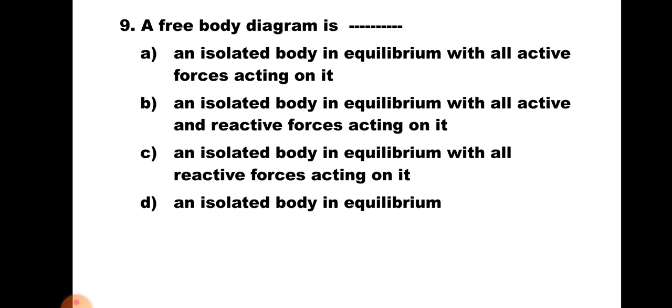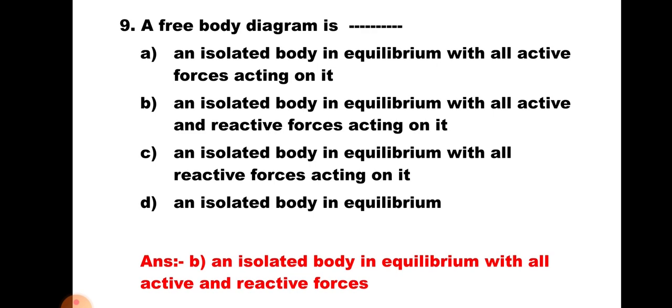Now, whenever we talk about free body diagram, that particular body is to be separated from all the contacts, and whatever active and reactive forces are acting on it are to be shown in diagram. Hence, the correct answer of this question is B. An isolated body in equilibrium with all active and reactive forces acting on it.